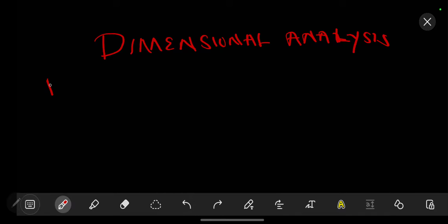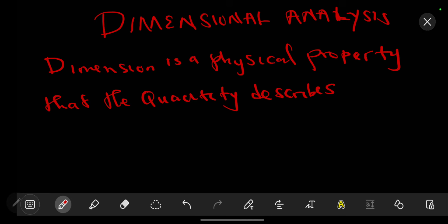Now we have talked about the dimension. Well, how can we define what a dimension is? So a dimension is defined as a physical quantity being described. So we have defined it as a physical property that the quantity describes. For example, let's say we are talking about the length.